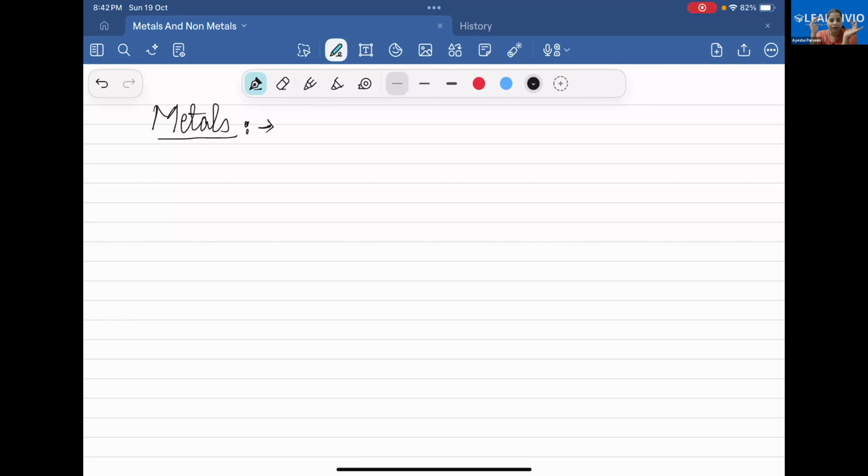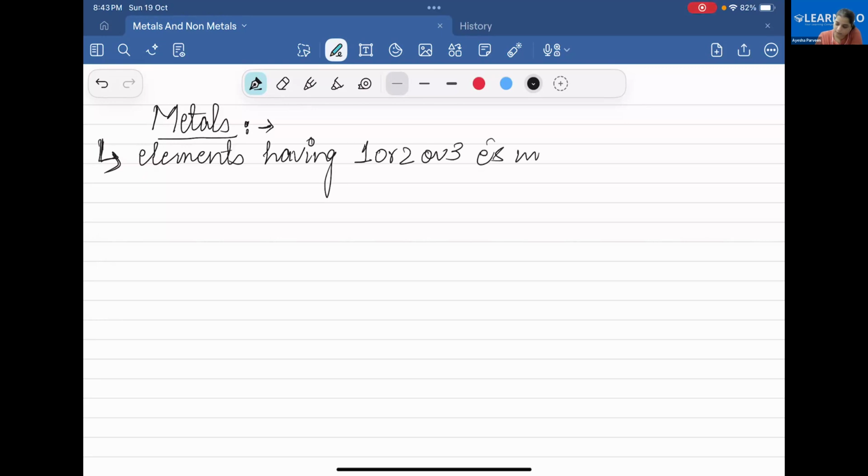Metals are the elements which have generally one, two, or three electrons in the outermost shell. This is a very important characteristic of metals. Write with me. Okay, I will ask you. In the outermost shell. You are with me?